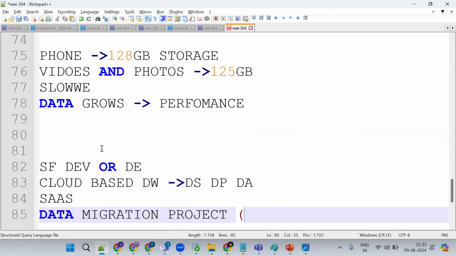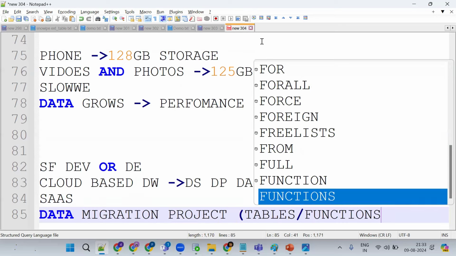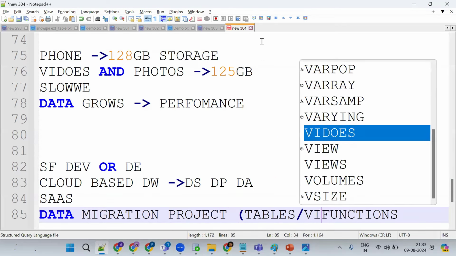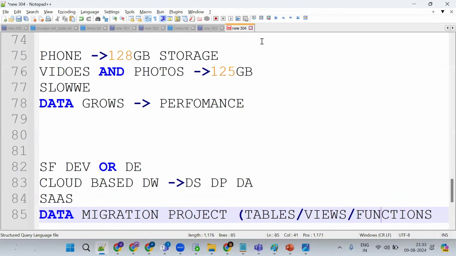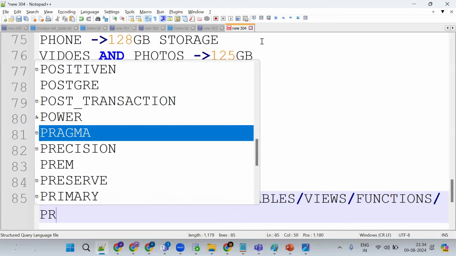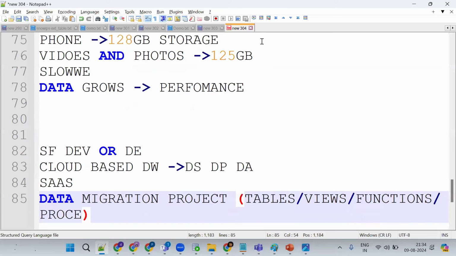What exactly are we trying to migrate? That is important. We are trying to migrate tables, functions, views, so these we should migrate. This is our job only. Okay, so functions and stored procs. So you got the point. This is what we should migrate.